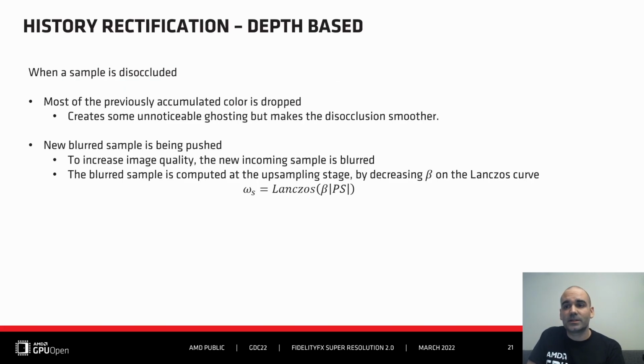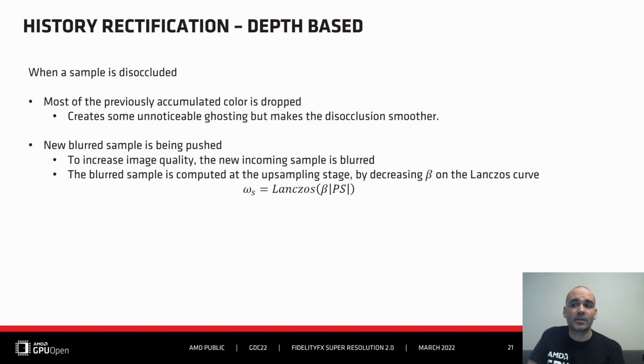So when we detect disocclusion, we drop most of the history. Not all, as it helps make the transition smoother. So we keep a small part of the history, creating some unnoticeable ghosting that we then integrate to this new disoccluded sample. Another way to improve the disocclusion quality is to blur the incoming sample.